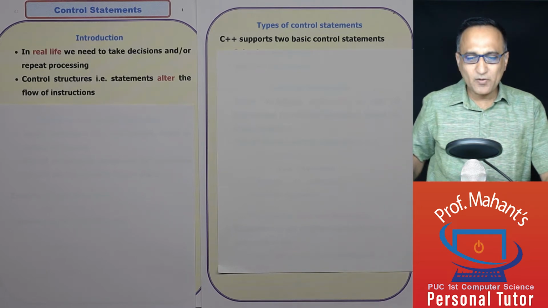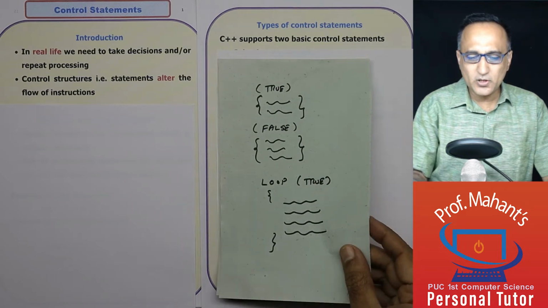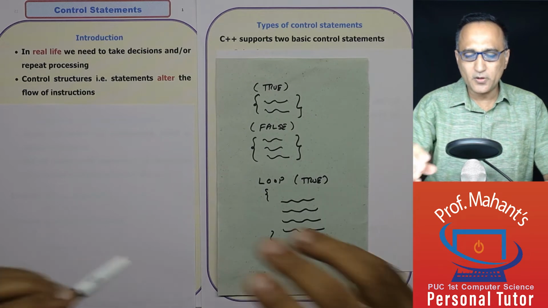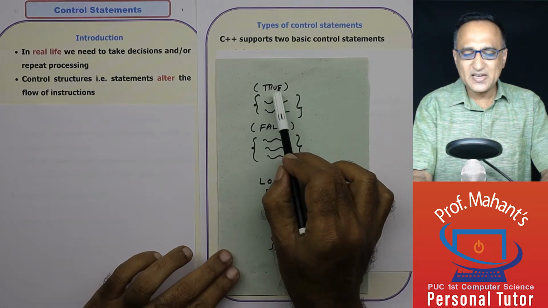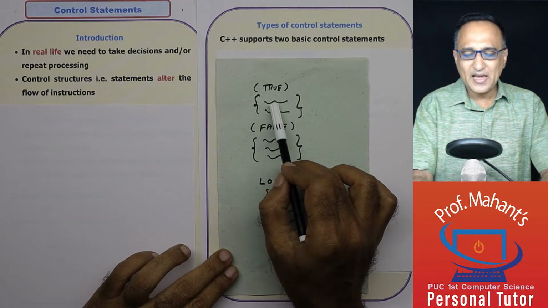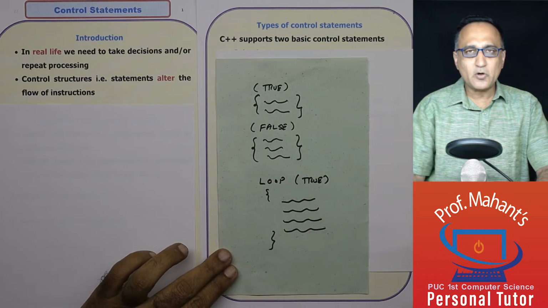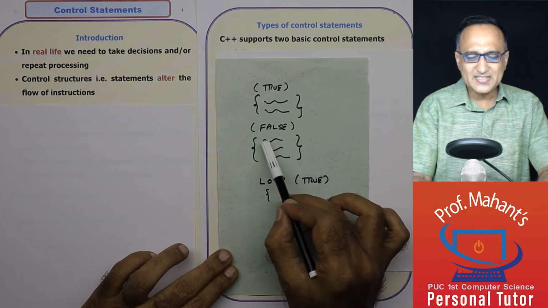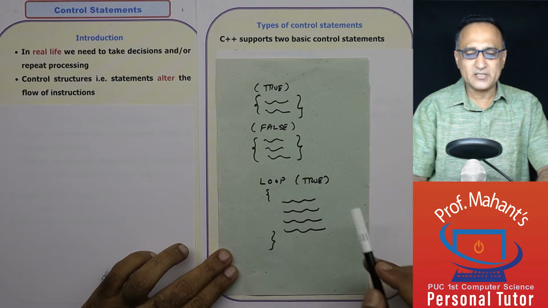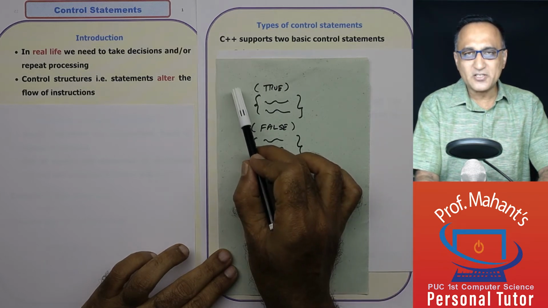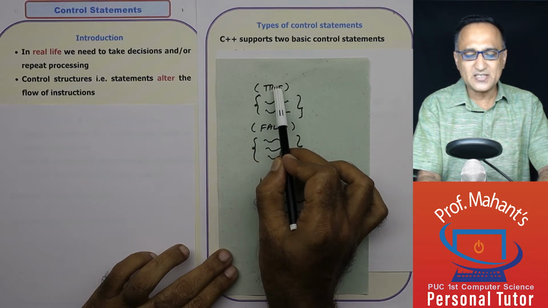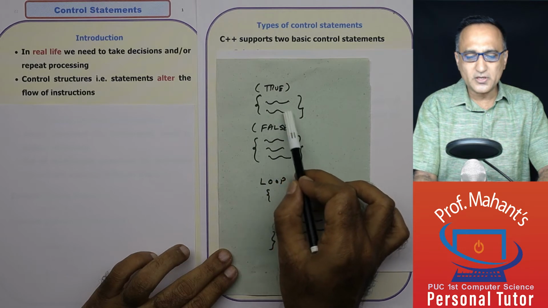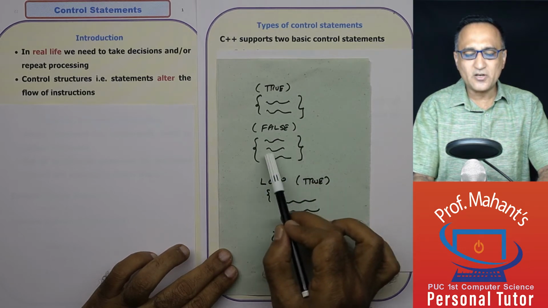So for that, I will have to take a decision or do some checking and then execute a group of statements. This is how it will look. Let us say if somebody's age is greater than 70, I will do all the coding to give him or her 1 extra percent of interest. For everybody else, it will be the normal rate of interest. So here I am going to have a check of a condition, an if statement asking if age is greater than 70, I am going to do certain processing, else I am going to give the normal rate of interest.